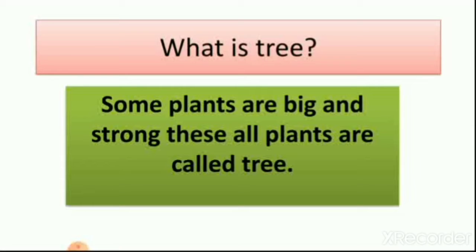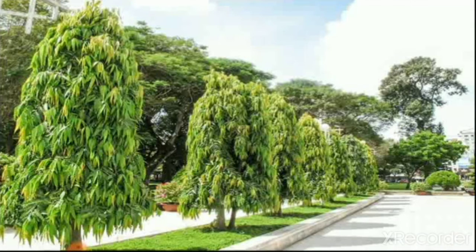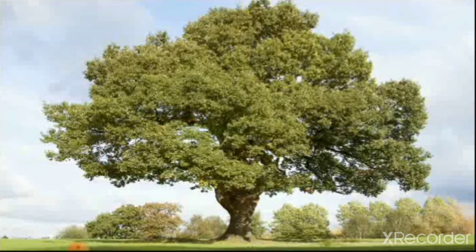So what is a tree? Some plants are big and strong. These plants are called trees. We see the pictures of all these plants, and we see that all these plants are big. You can see the banana tree is big. Then the Ashoka tree is big. You can see all these plants are big, and the stems of these plants are very strong. So the plants that are big and have a strong stem are called trees.